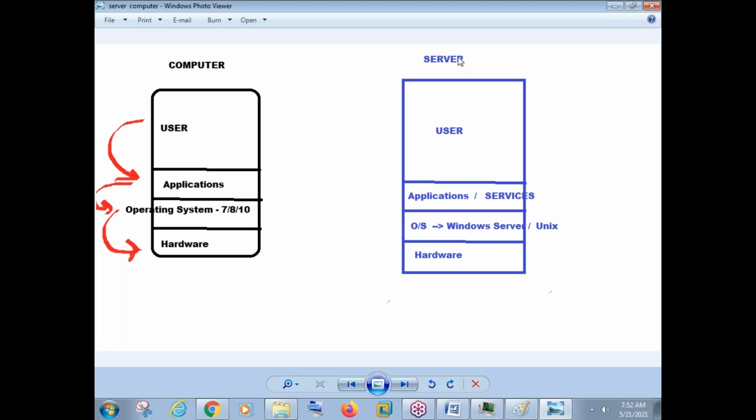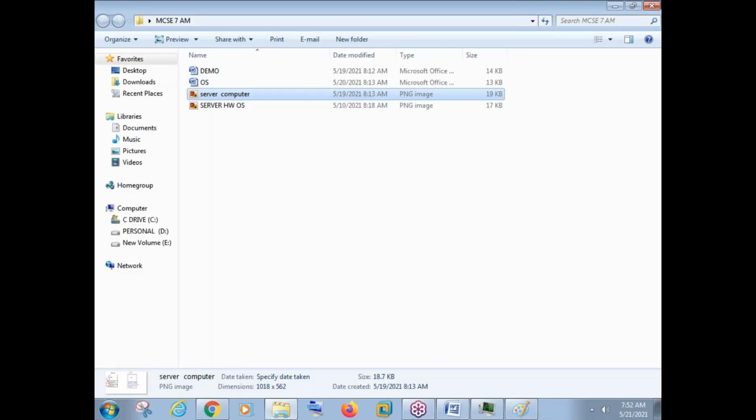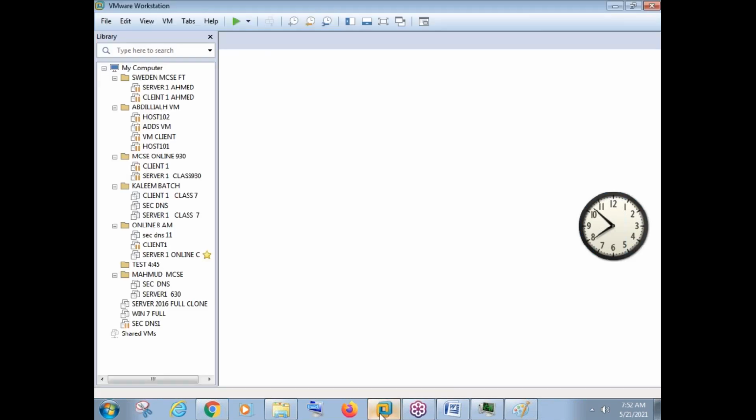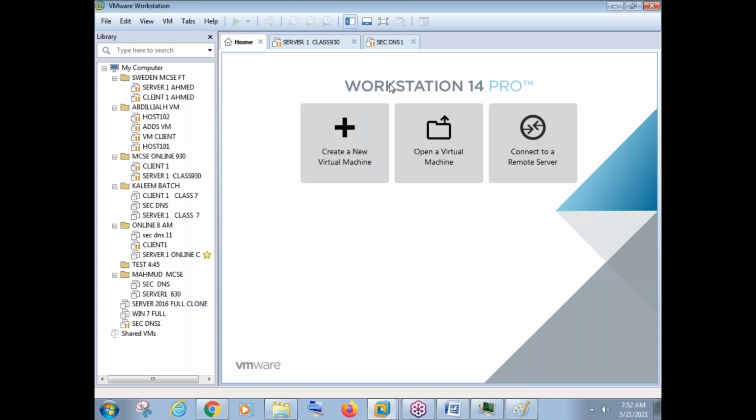Now to do practicals, like I said, one server is needed and one computer is needed. So there is a software here, guys. There is a simulation software. It is called VMware Workstation. You can see here VMware Workstation. My version is 14. You can take 14, 15, 16, 17. We have more versions here. You can take any version. So by using this VMware Workstation, we can create multiple virtual machines.